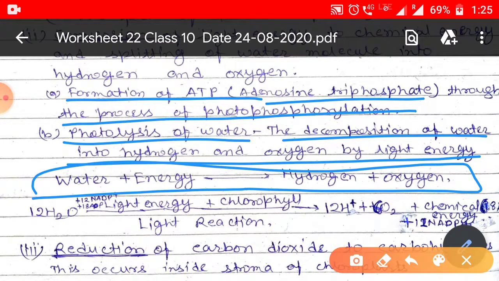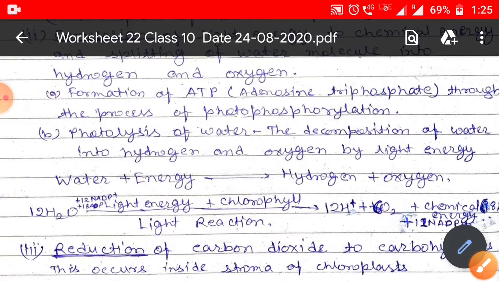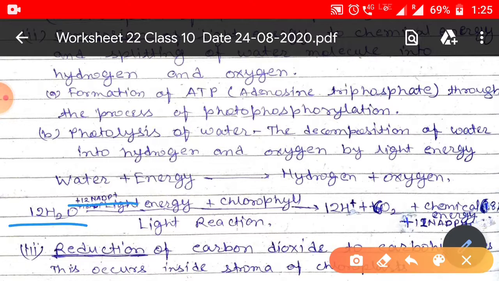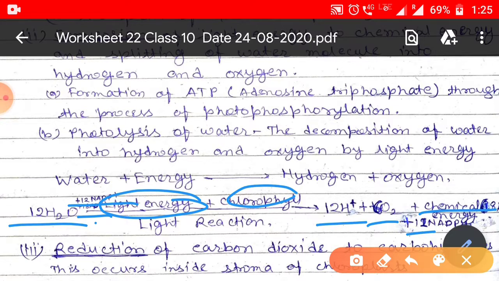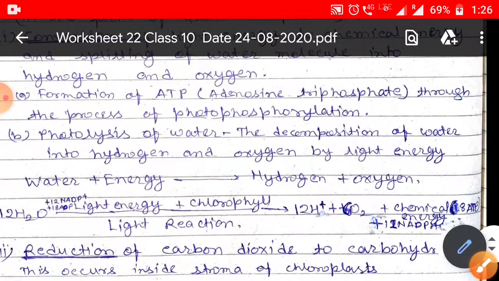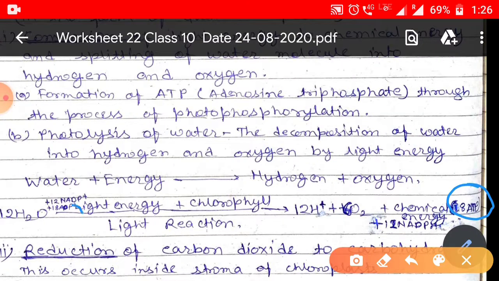When we go into the details of the reactions, 12H2O, 12 NADP+ and 18 ADP, when light energy is trapped by chlorophyll in the light reaction, give 12H+ and 6O2, and again 12 NADP plus 12H is converted into 12 NADPH, and 18 ATP is formed by the conversion of 18 ADP.